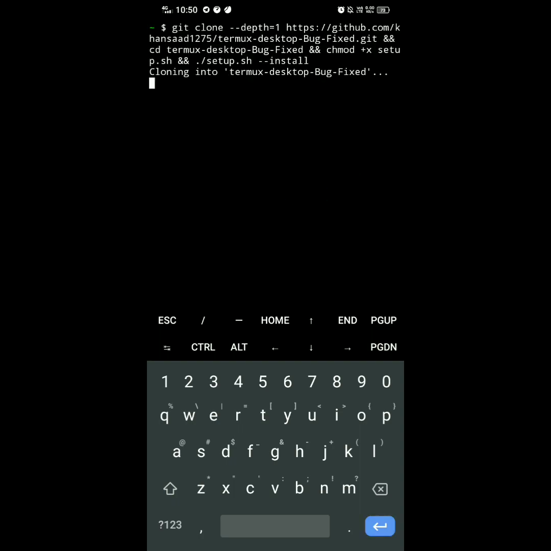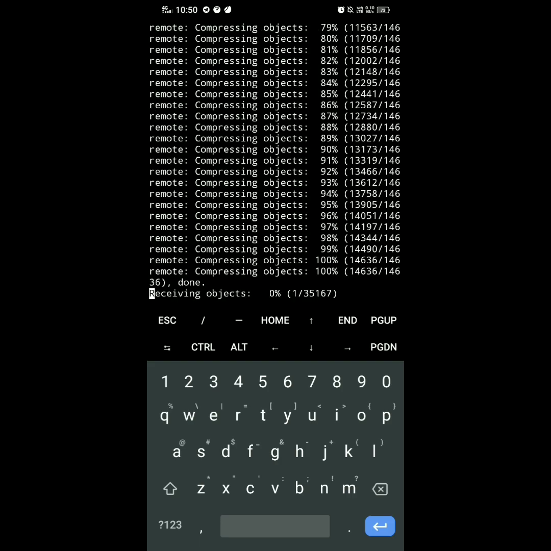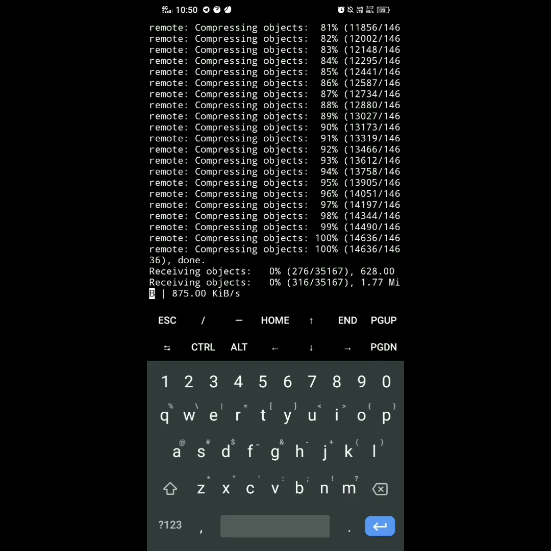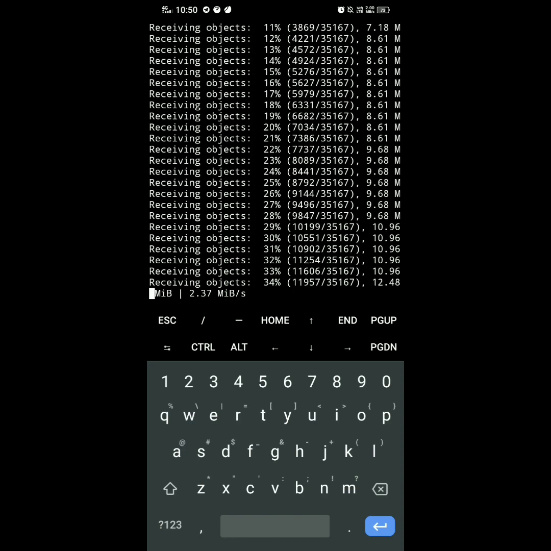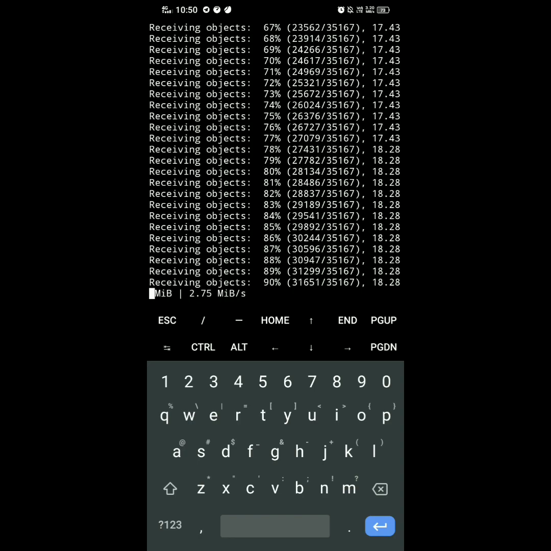cd termux-desktop-bug-fixed, chmod +x setup.sh, ./setup.sh --install. This command is used to install the Termux bug fixed tool and set it up automatically. This process takes 20 or 30 minutes. It depends on your internet connection, so wait and download. If you have a problem with the installation, write your problem in the comment box below.